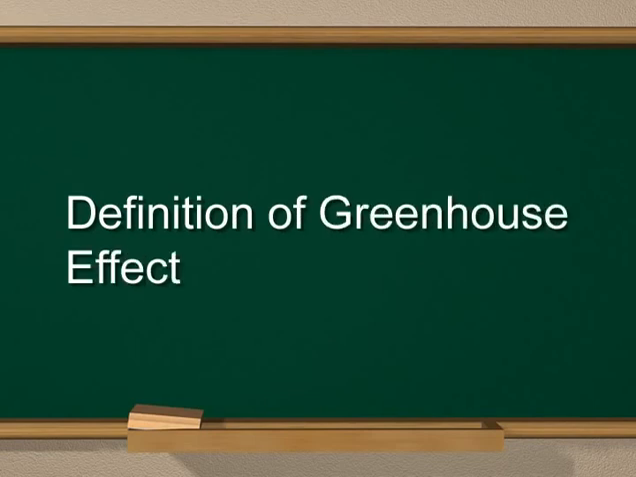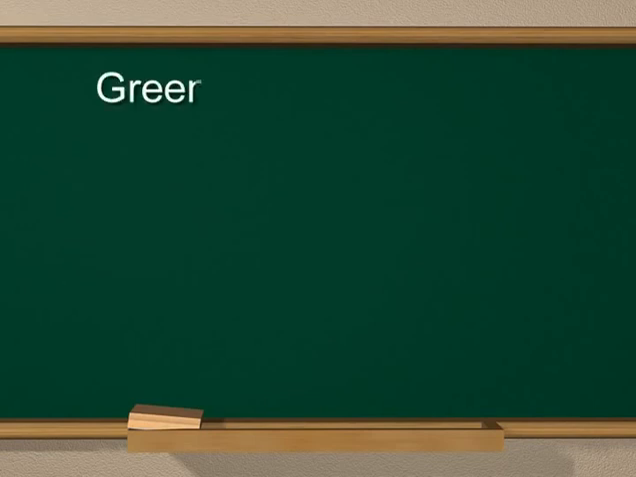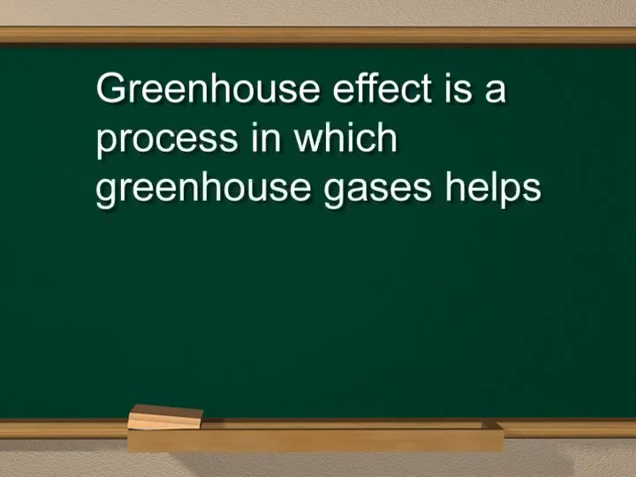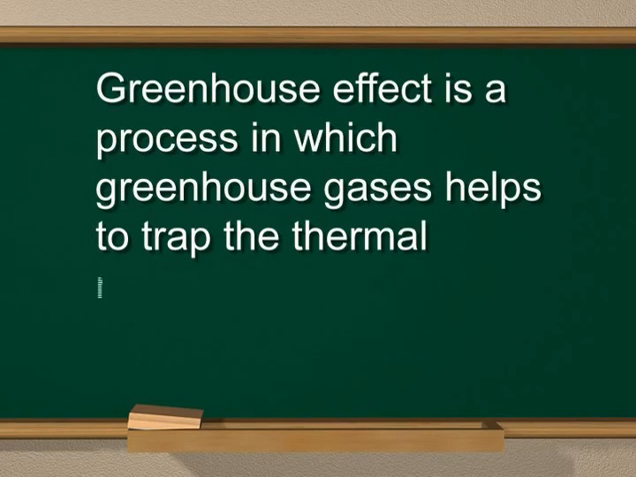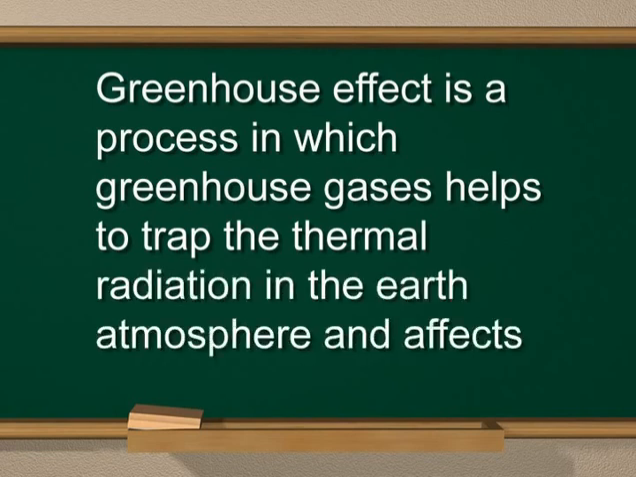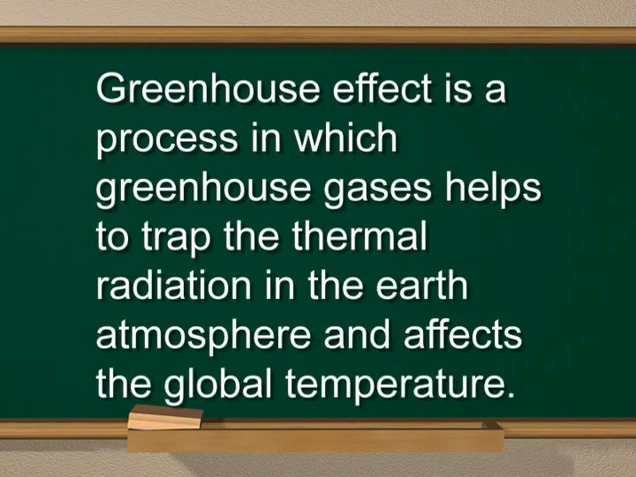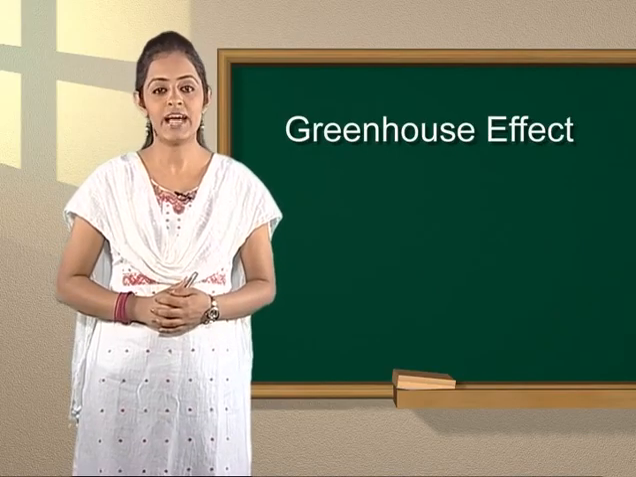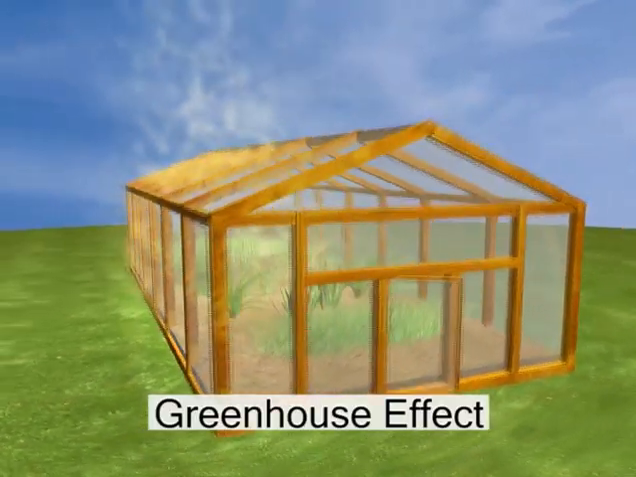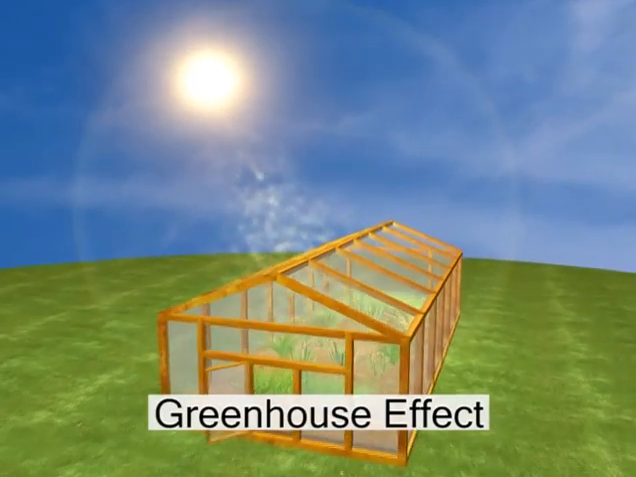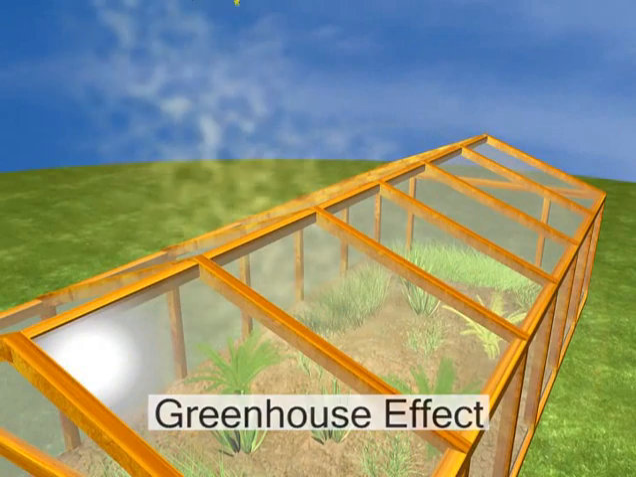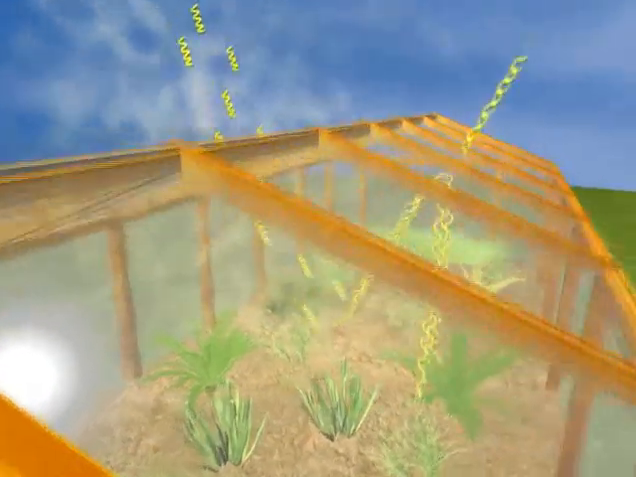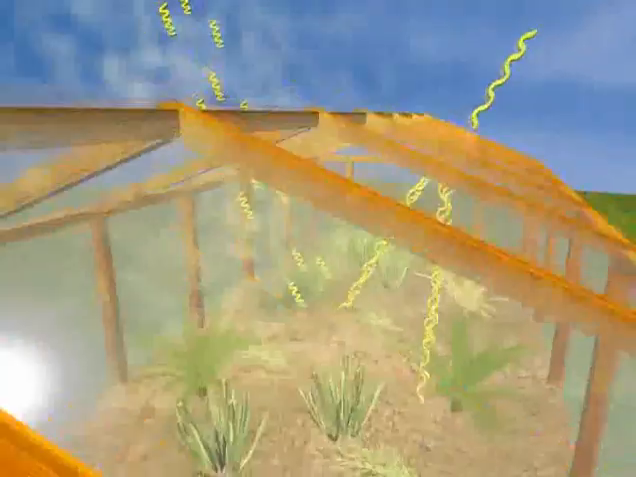Definition of greenhouse effect. Greenhouse effect is a process in which greenhouse gases help to trap the thermal radiation in the Earth's atmosphere and affect the global temperature. Let's explore more about greenhouse effect. The heating of the Earth due to the trapped radiation is known as greenhouse effect.